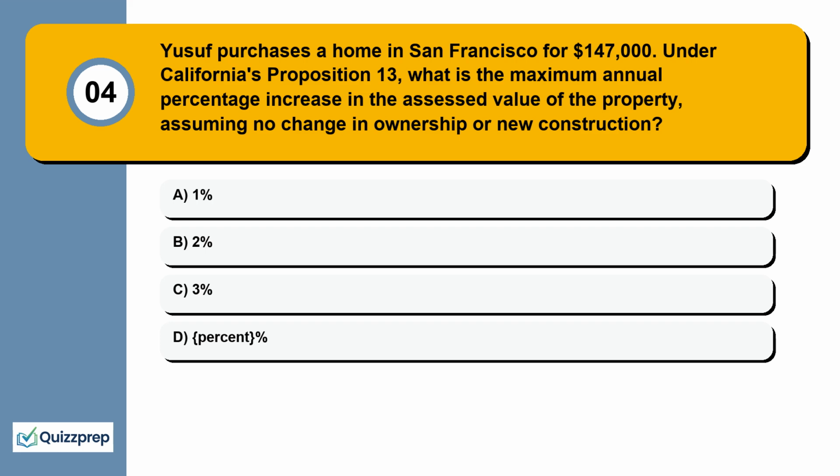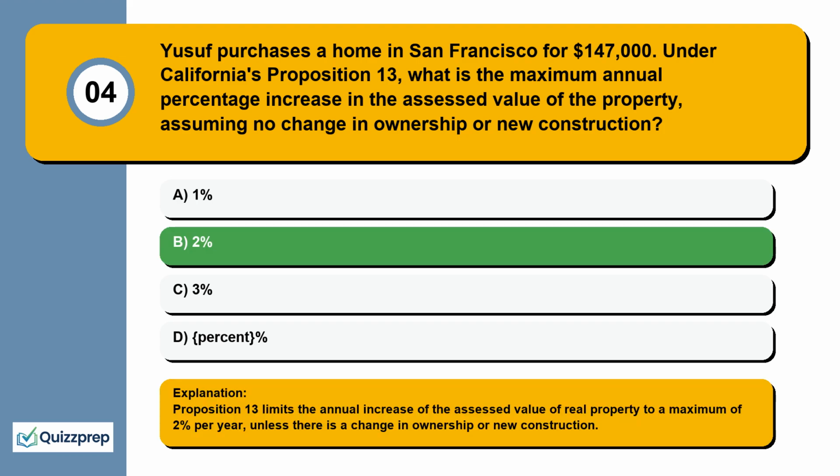Question 4. Yusuf purchases a home in San Francisco for $147,000. Under California's Proposition 13, what is the maximum annual percentage increase in the assessed value of the property, assuming no change in ownership or new construction? 1%, 2%, 3%, 4%. Proposition 13 limits the annual increase of the assessed value of real property to a maximum of 2% per year, unless there is a change in ownership or new construction.